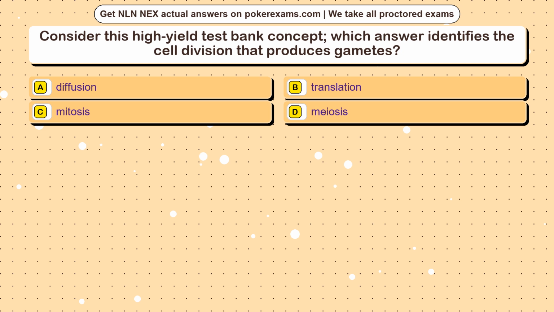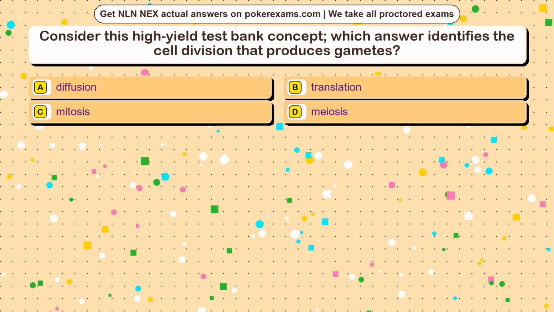Question 18. Consider this high-yield test bank concept. Which answer identifies the cell division that produces gametes? Option A, diffusion. Option B, translation. Option C, mitosis. Option D, meiosis.